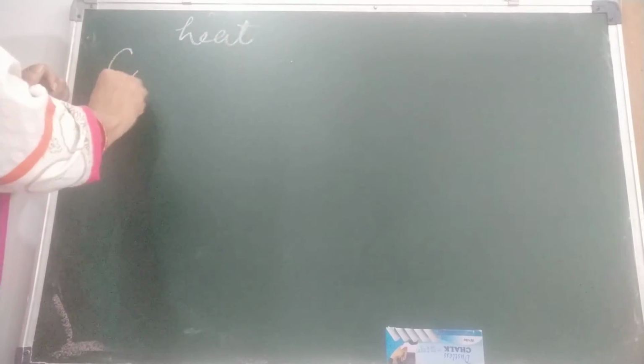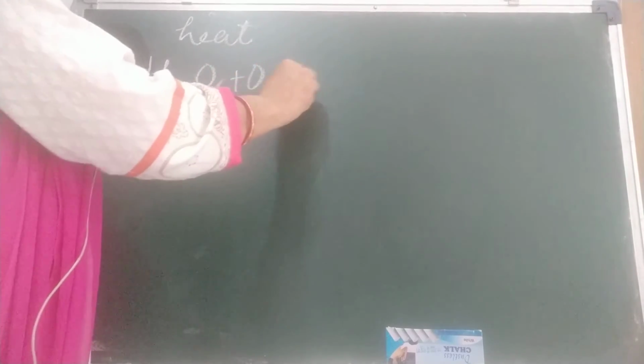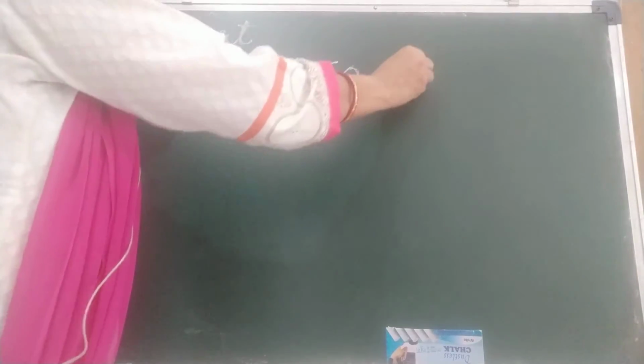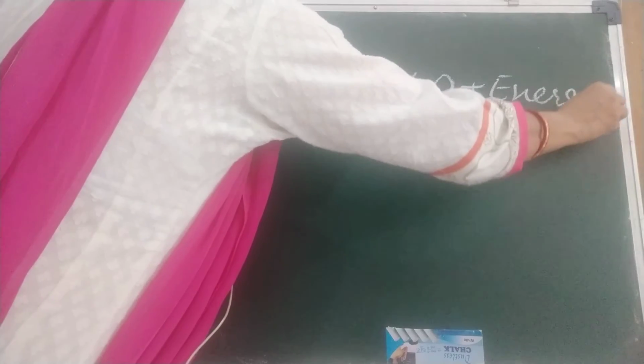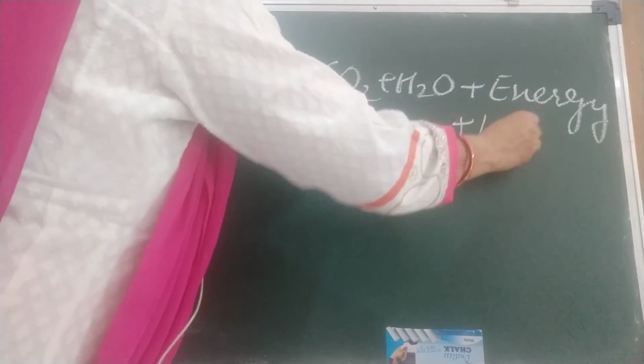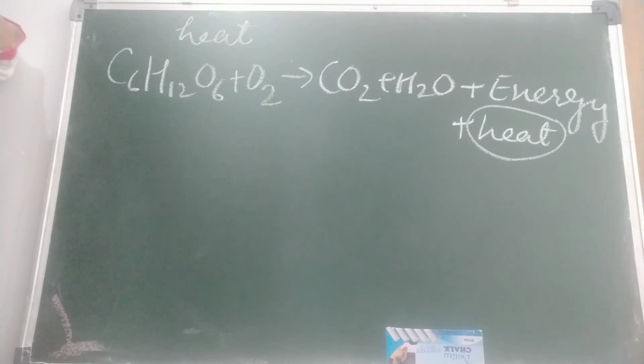Okay children, now I am going to tell you one thing, that heat is also produced during respiration. This is the respiration formula: C6H12O6 reacts with oxygen to give carbon dioxide, water, and releases a large amount of energy and heat also. You can feel this heat when you breathe out. Put your palm in front of your mouth and you will feel the air is warm. Why is the air warm? Because with carbon dioxide, what is coming out? Water vapor and also heat.